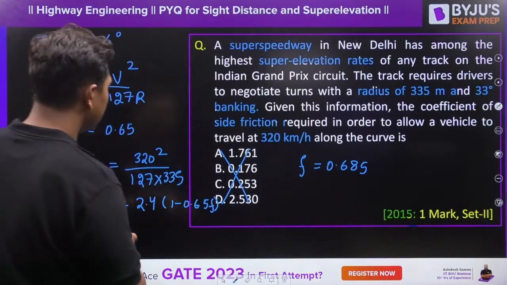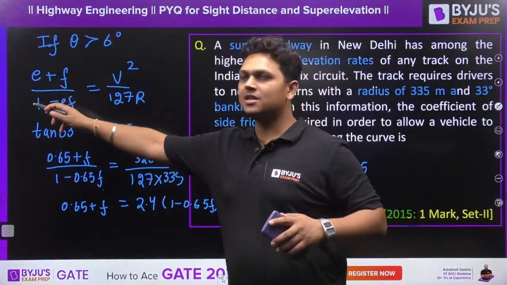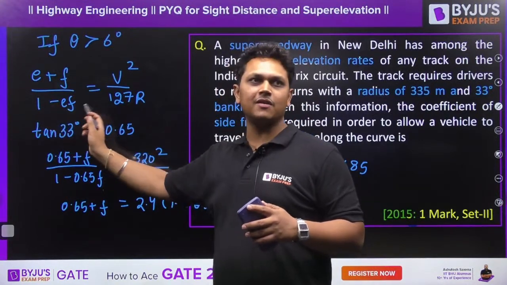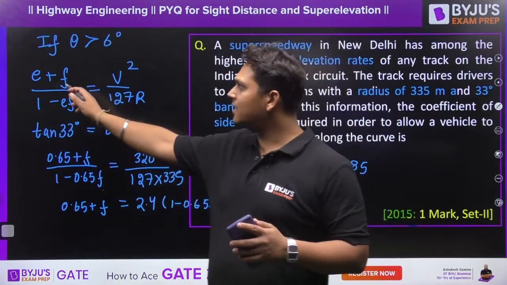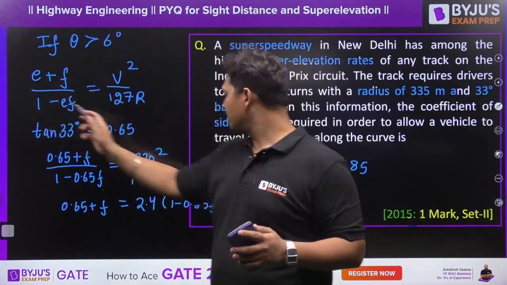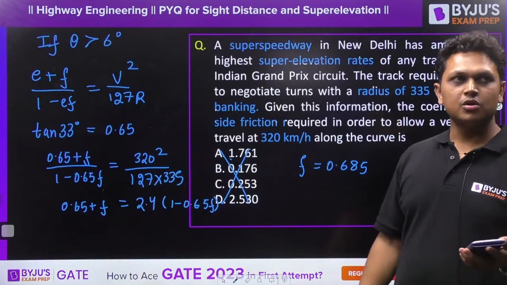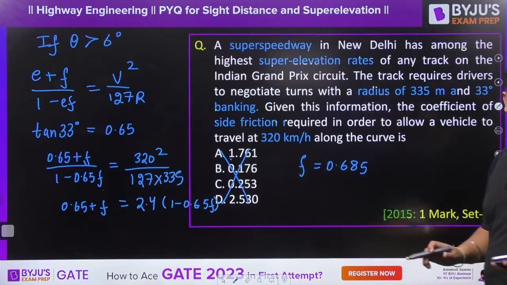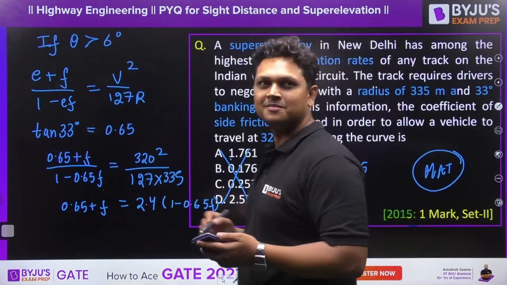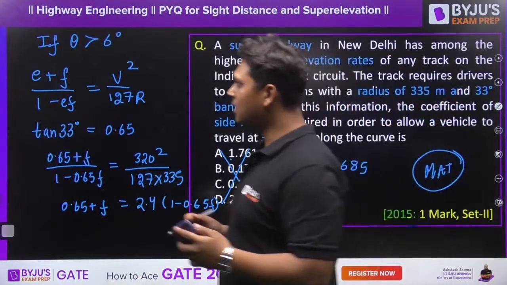See guys, when GATE gave this problem, even they themselves have not considered this value. They have ignored this and taken it as equal to 1 only. If you calculate e plus f equal to V square upon 127 R, not considering this particular value, then you will get 1.75 something, 1.76. So they have given the options wrong. This is like an MTA question, marks to all. But you know what the real concepts are, so you are aware of all the actual concepts.